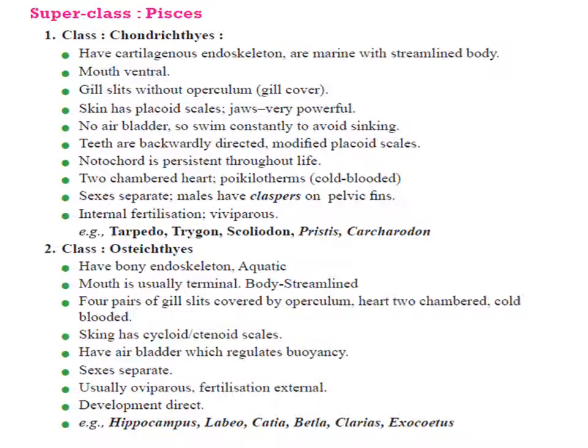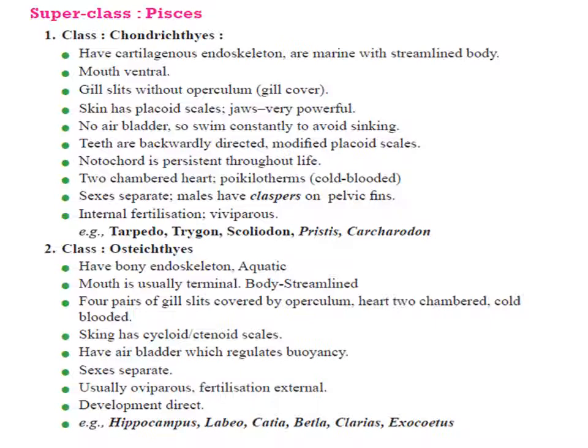Chondrichthyes means cartilaginous fishes. The other class is Osteichthyes, the animals which are called bony fishes. They have a bony endoskeleton. Their body is also streamlined, but the body is covered with cycloid scales. The mouth is terminal. They have only 4 pairs of gill slits which are covered by operculum. Air bladder is also present. Heart is again two chambered.